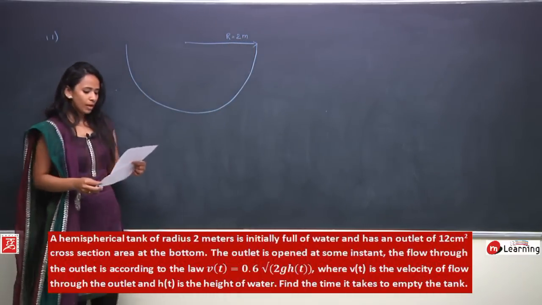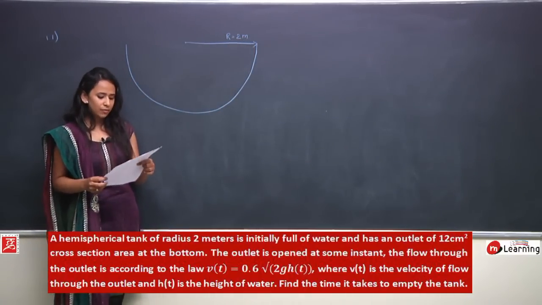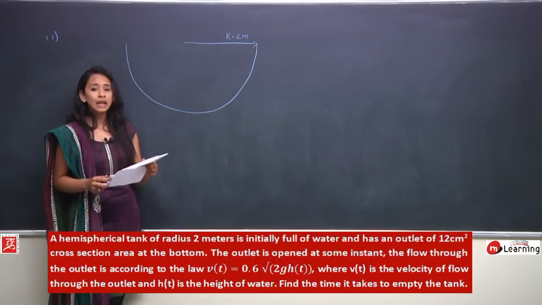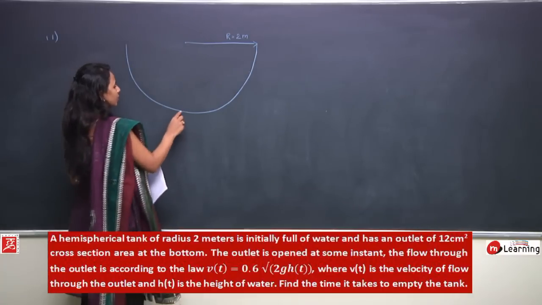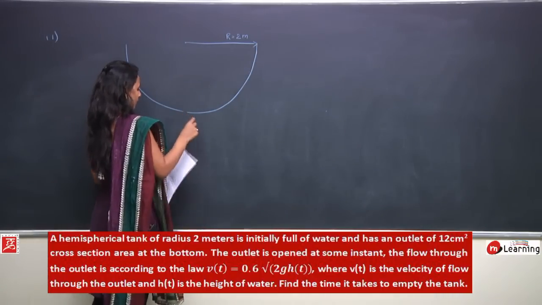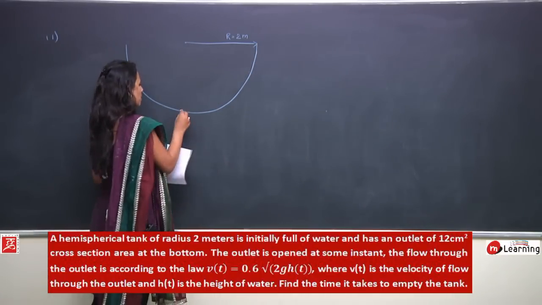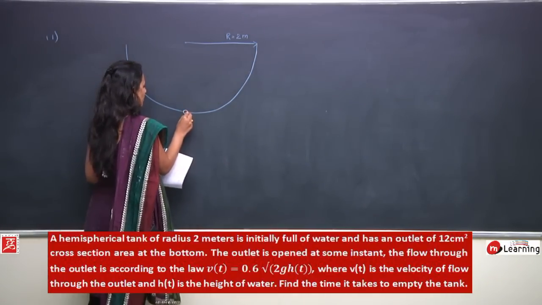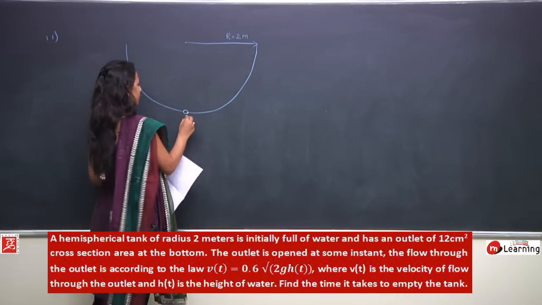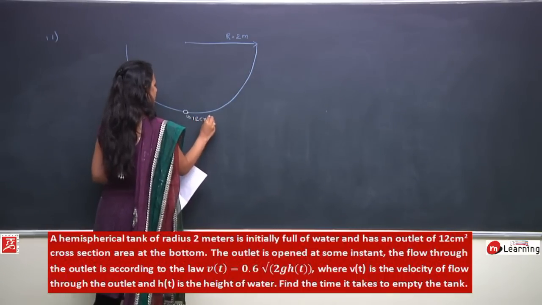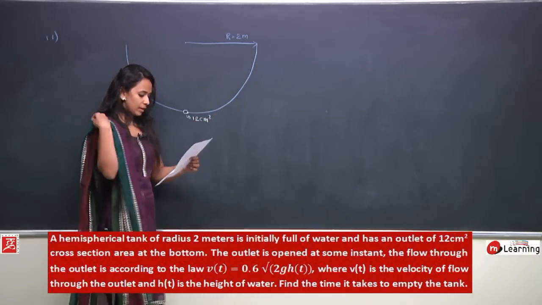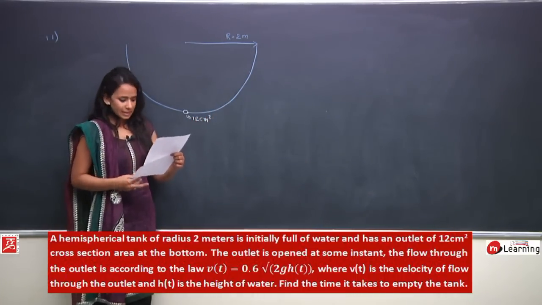Then they say this tank is initially full of water and has an outlet of 12 centimeter square cross section area at the bottom. So let us say at its bottom there is an outlet whose area is 12 centimeter square. The outlet is open at some instant.